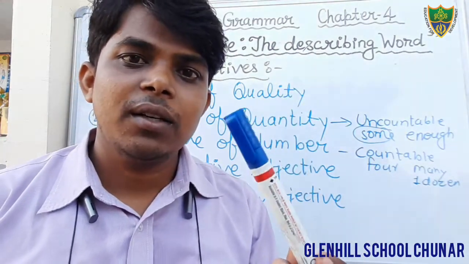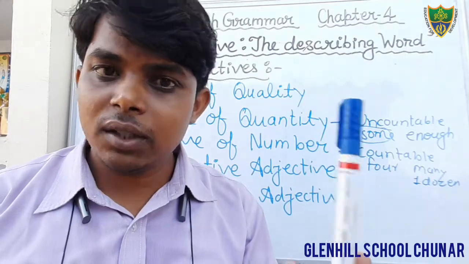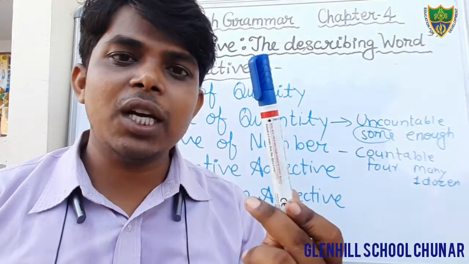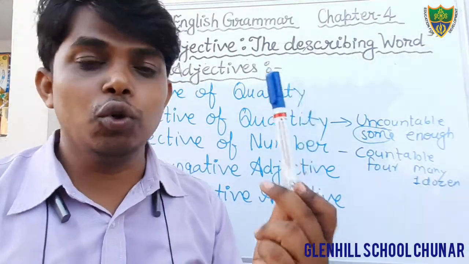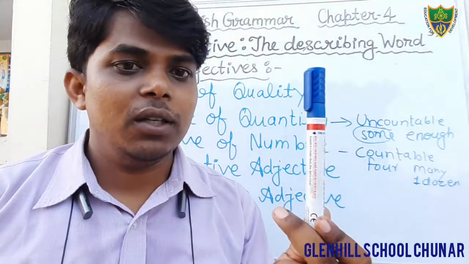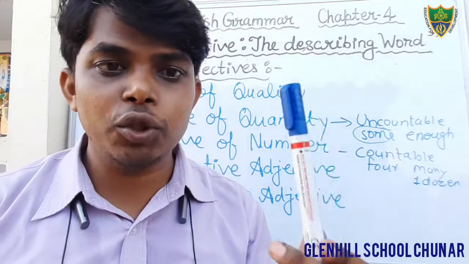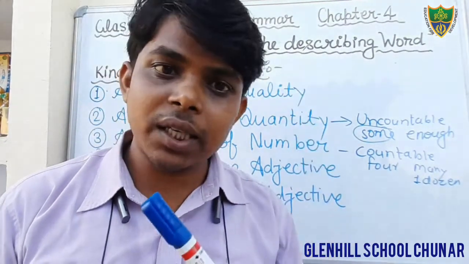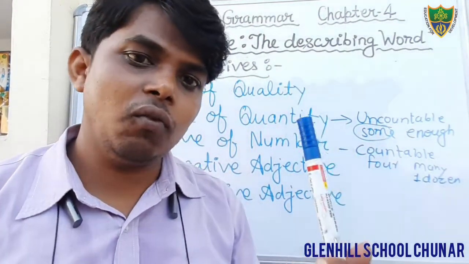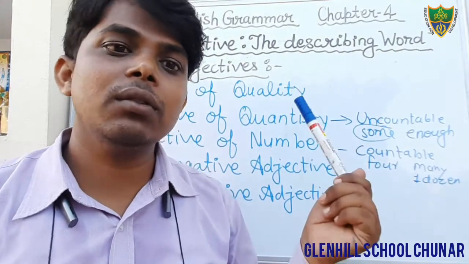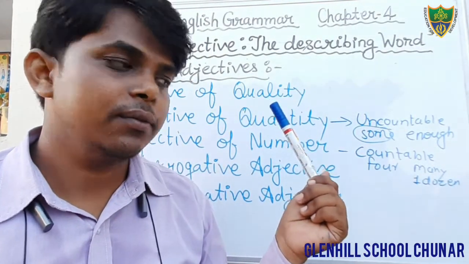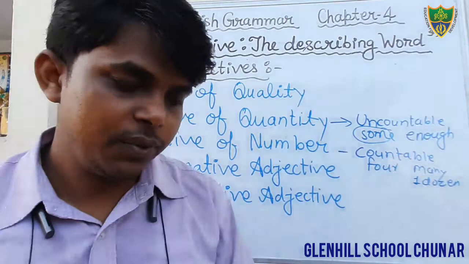Here marker is a noun, and before that we have used the word whose. Therefore it is an adjective, but what kind of adjective? We are using the word whose for asking. Therefore the word whose is here an interrogative adjective.